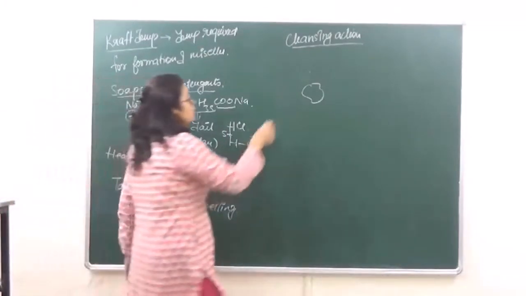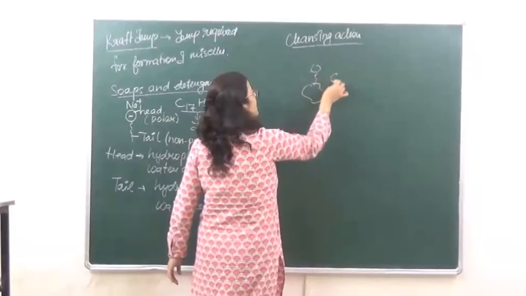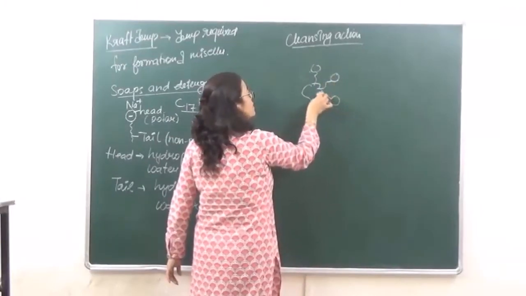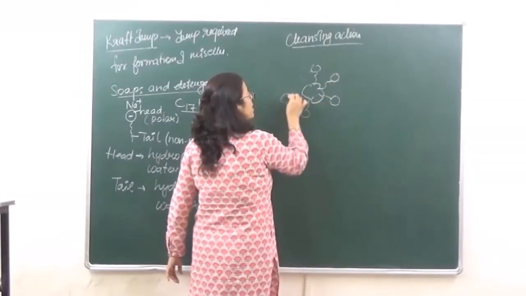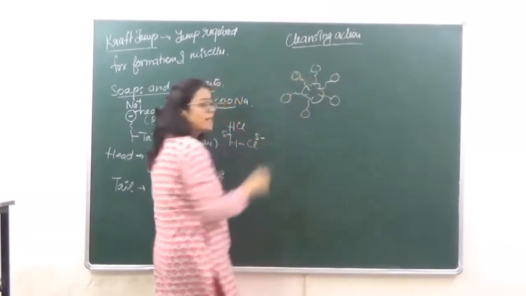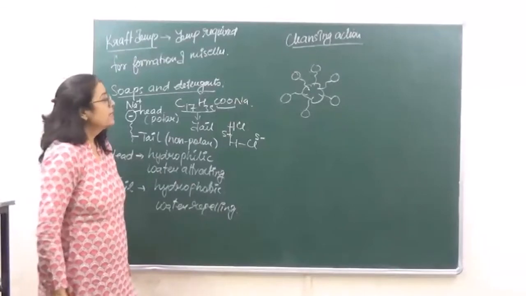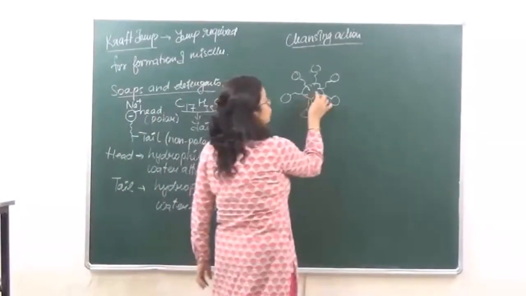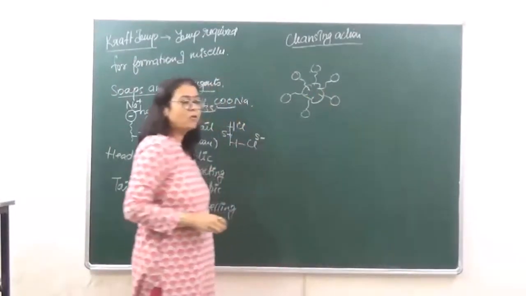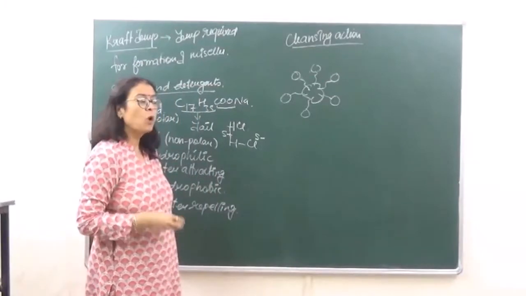So the micelles arrange in such a manner around this dirt particle that all the non-polar tails are penetrating into the dust particle. What are these tails going to do? They are going to break down the dust particle into smaller particles.